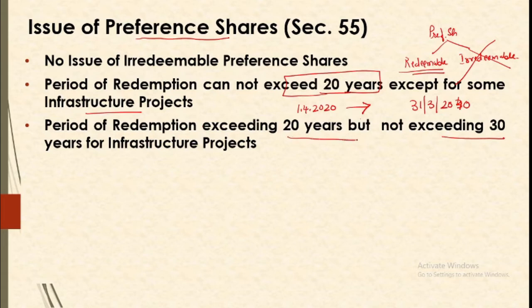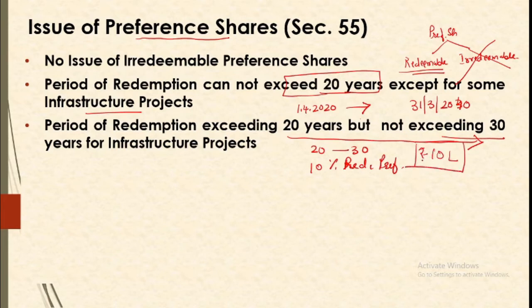When you exceed this period from 20 to 30 years, then during this period of 20 to 30 years, you need to redeem at least 10% of your redeemable preference shares every year. So it is not that you have, say, issued 10 lakh rupees of preference shares right now for some infrastructural projects and you are allowed to issue them for a period of 30 years. So within 30 years you are going to redeem them. But from 20 to 30 years, you need to redeem 1 lakh, 1 lakh, 1 lakh of preference shares annually. So by the end of the 30th year, all the preference shares are redeemed.